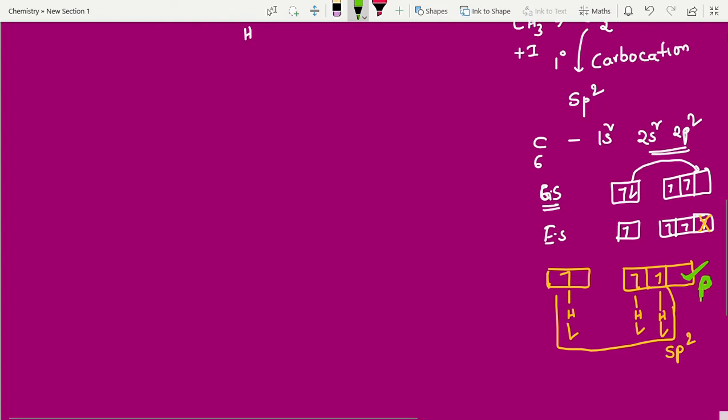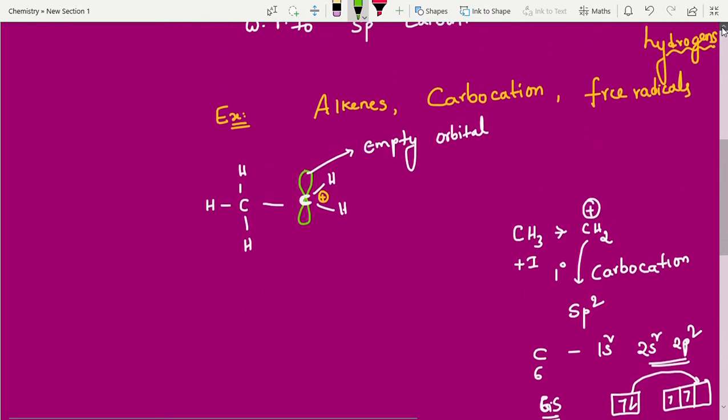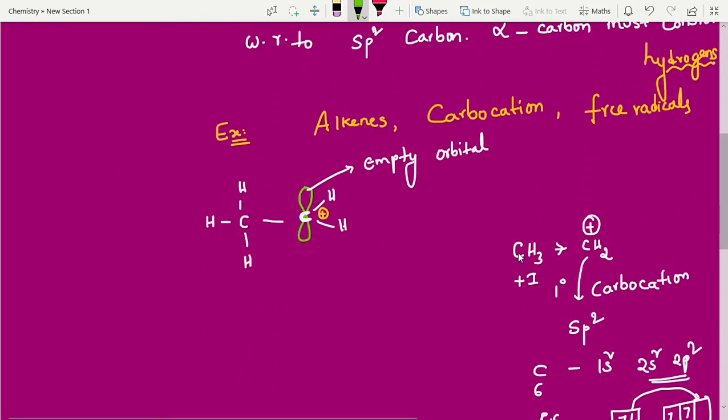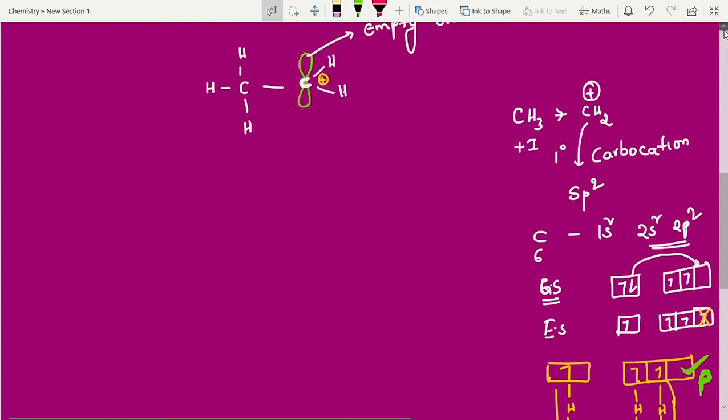Okay, now come back to this structure. This is the condition. I have written this CH3. So he is giving electrons, satisfying the stability of carbocations. I am explaining here, look into this. Carbon has 3 hydrogens. This carbon has 2 hydrogens and 1 positive charge I have written, and 1 empty vacant orbital. Just now I have shown how we got the empty orbital. That empty orbital I have written here.